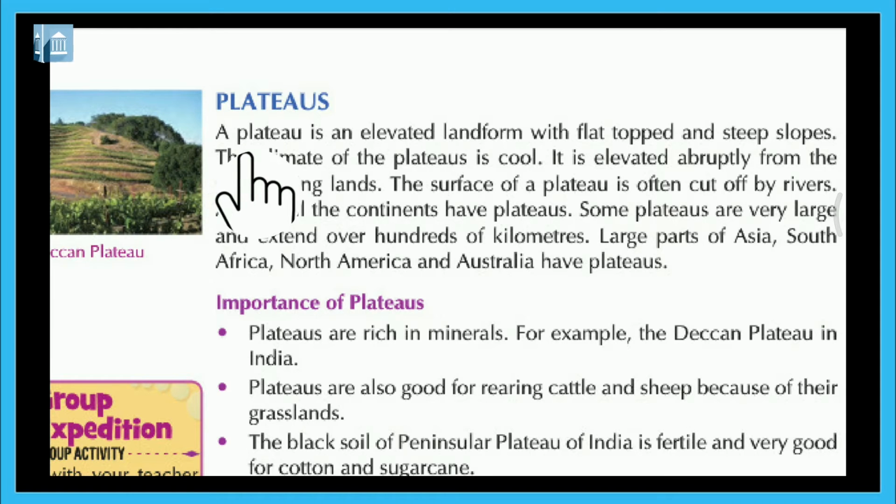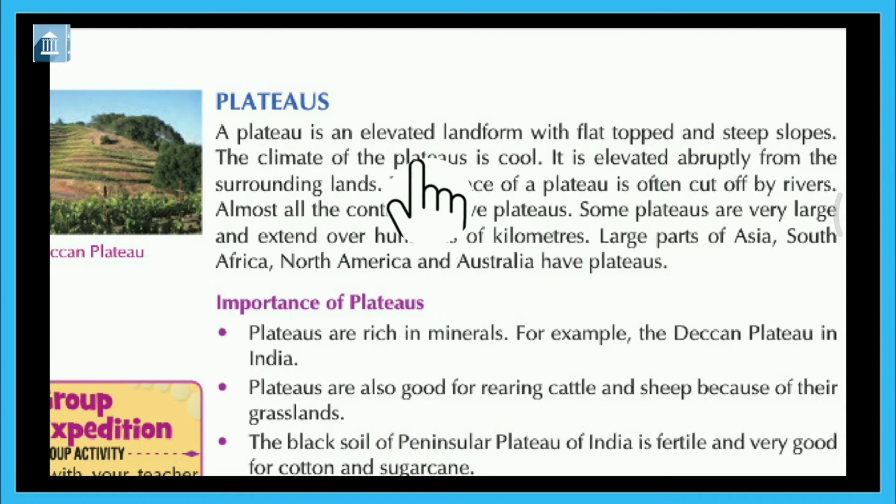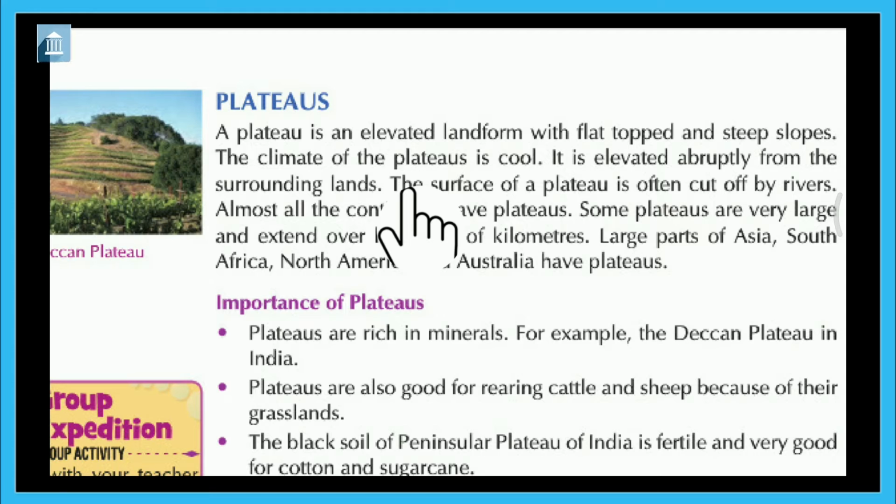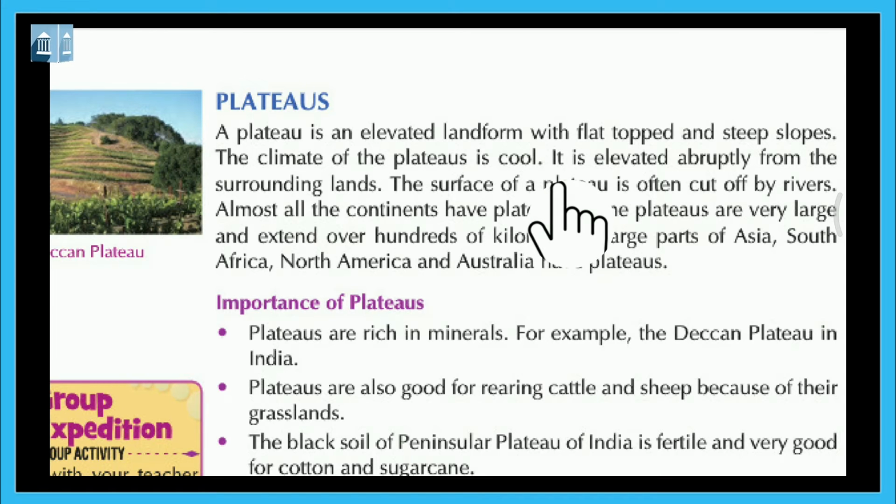Plateaus. A plateau is an elevated landform with flat-topped and steep slopes. The climate of the plateaus is cool. It is elevated abruptly from the surrounding lands. The surface of a plateau is often cut off by rivers.